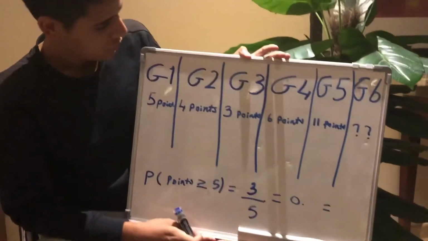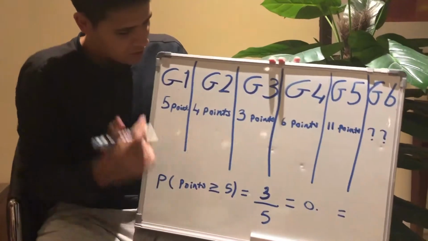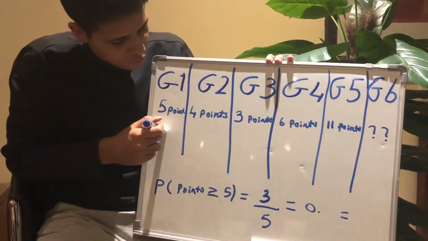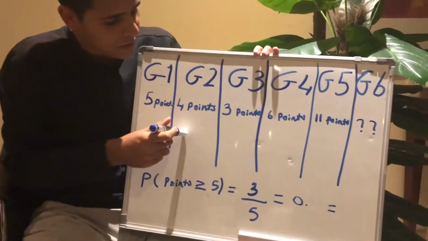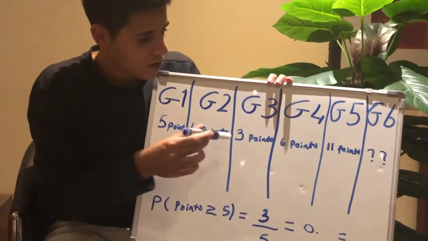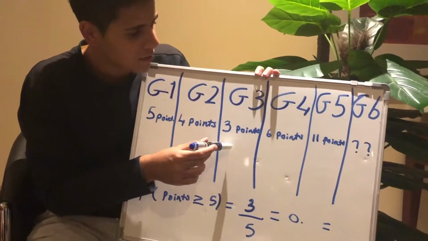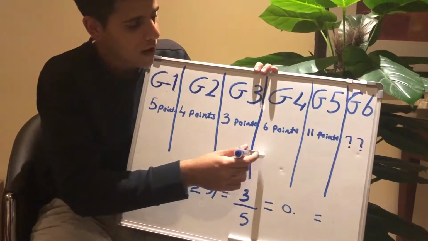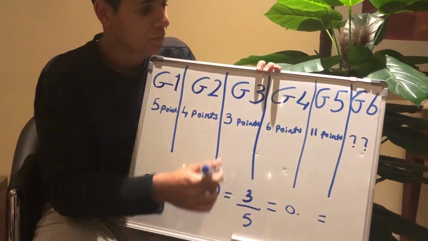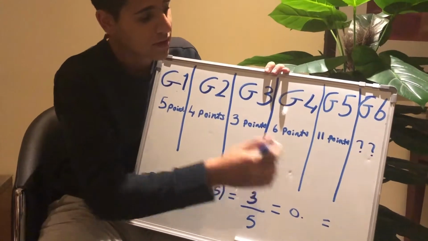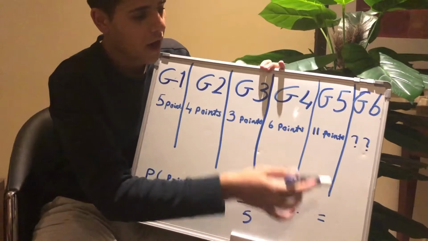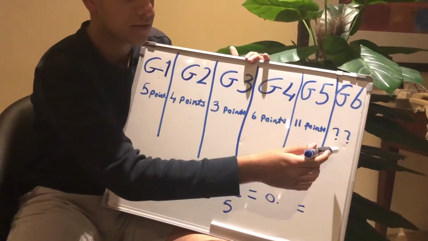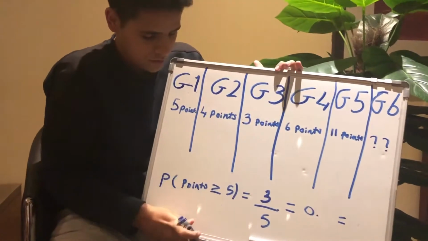So, do you see Miro? Of course. Alright, so the first game I scored 5 points against Miro. In the second game, I scored 4 points against Ali. In the third game, I scored 3 points against Miro again. In game 4, I scored 6 points against Ali. And in the fifth game, I scored 11 points against Miro. And we're trying to find how many points I would score in the sixth game based on these results.